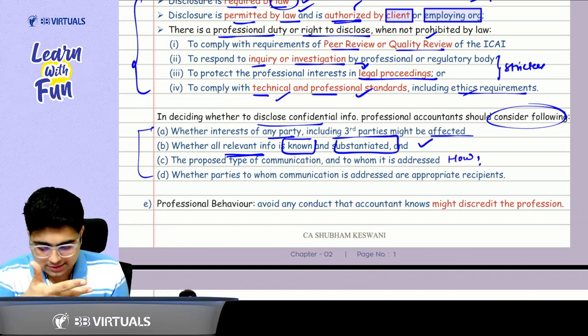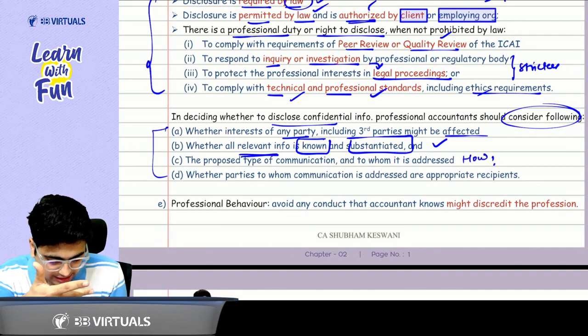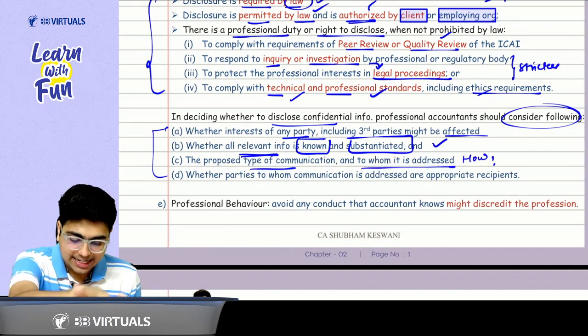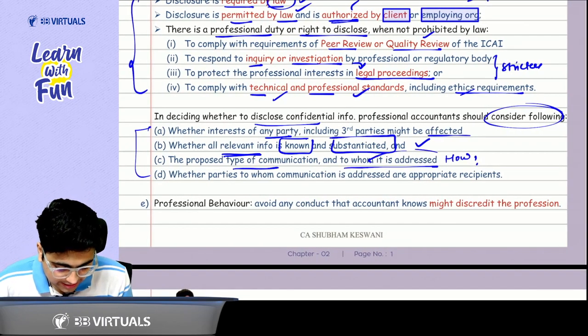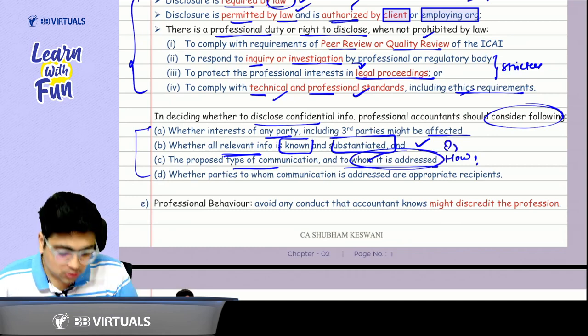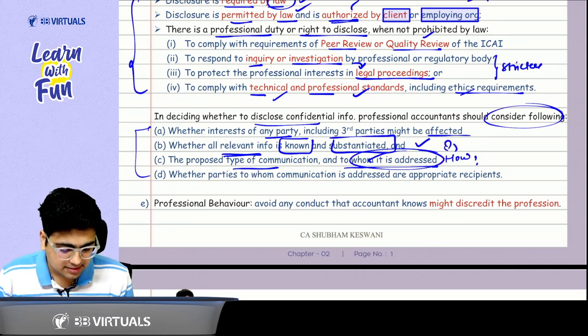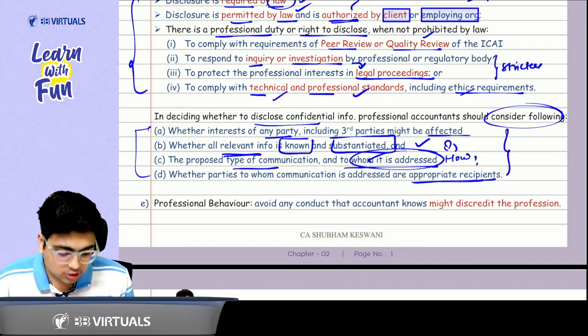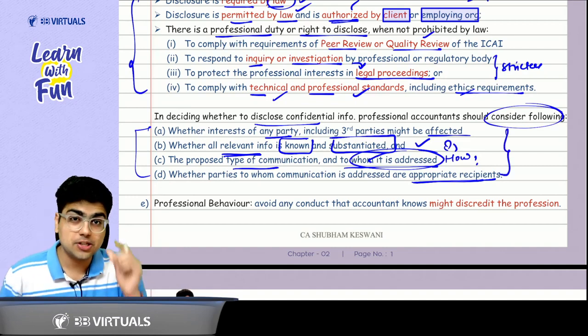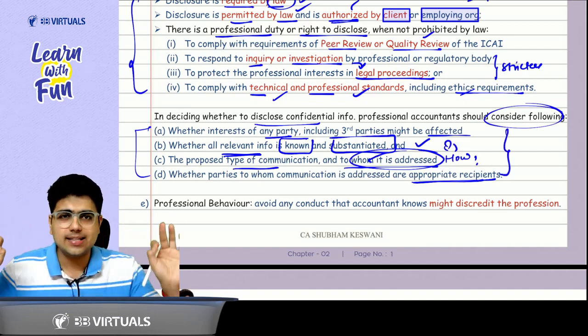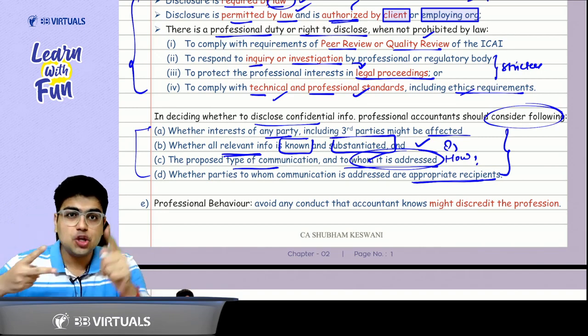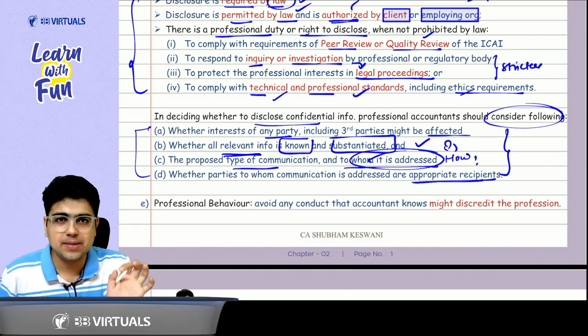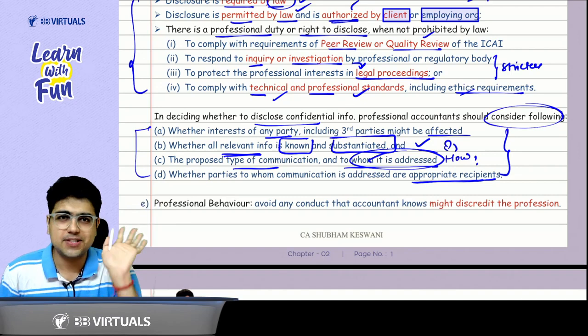Sir, how you will be disclosing means the type of communication and to whom it is addressed. That means whoever you are addressing that communication, that person should be an appropriate recipient. So whenever you're disclosing some confidential information, make sure no party's interest is affected. Second thing, you are sure about that information. That means that information is known and substantiated.